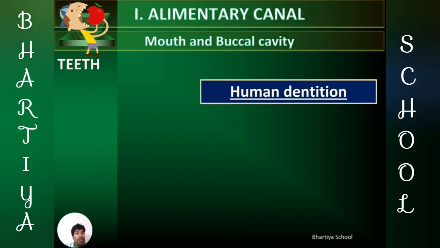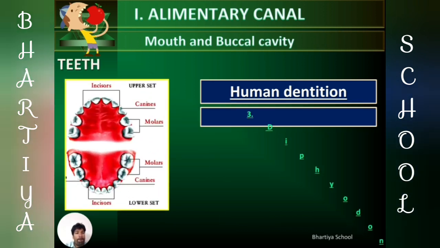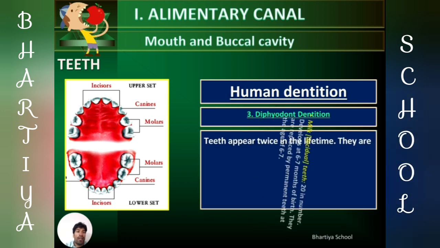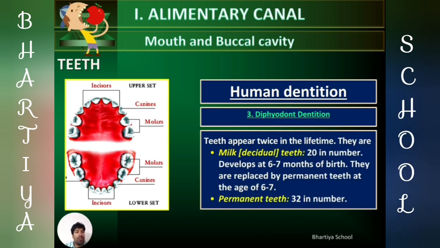Next, we will discuss the diphyodont type dentition. Human dentition is of diphyodont type. Diphyodont type dentition is that dentition in which organisms have teeth that appear twice in their lifetime. Means those organisms in whose lifetime teeth come twice, what will we call their dentition? Their dentition is of diphyodont type.